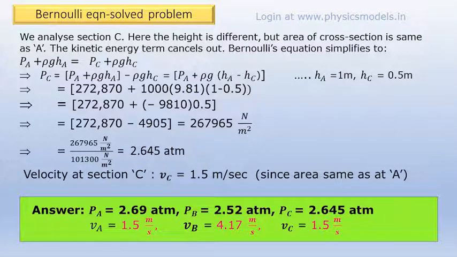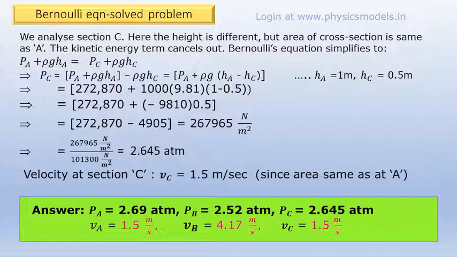Here the trick is to make things simpler and to save time. We know that the radius of the pipe at A and C are the same. That will help us to get rid of the kinetic energy calculation. So we should not compare section B and C. We should rather do section A and C, just to save time. So therefore PA plus rho g HA is equal to PC plus rho g HC.